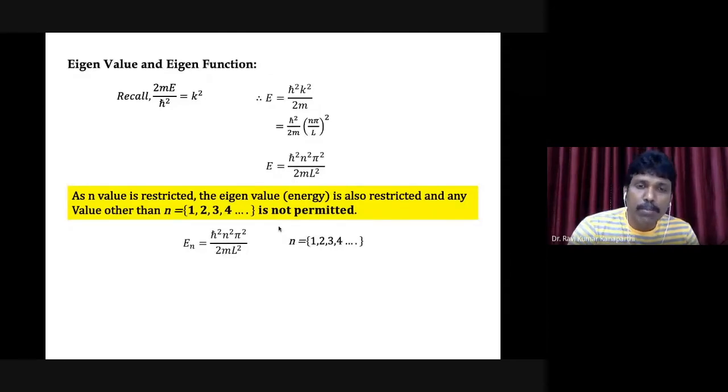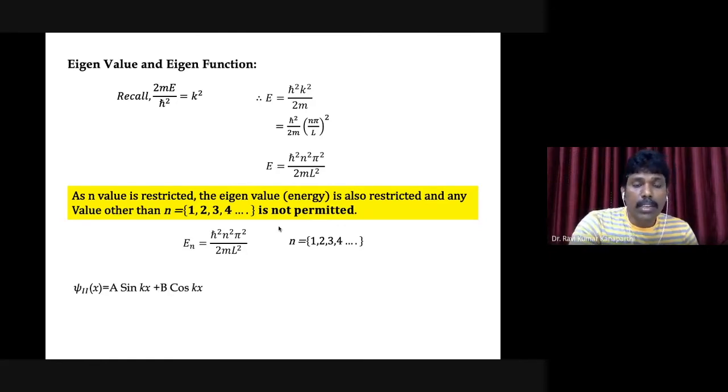When we impose the boundary conditions, naturally the quantum numbers arise. So in fact, this is going to be the practice. Hereafter, whatever problem or system we discuss, whether a real system or any kind of model system, the quantum numbers naturally evolve out of the exercise that we do. Okay, please remember that.